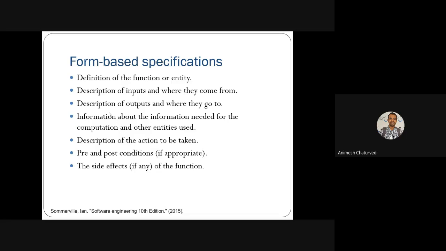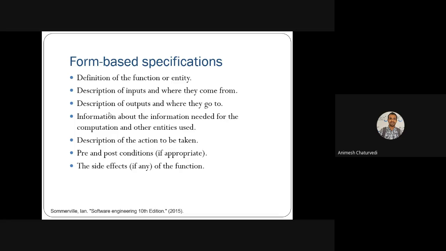Then you have form-based specification, where you actually define some of the functions or entities. Thereafter, you describe the inputs that need to come in. Then you describe the outputs and where they have to go. So the input and the output you need to tell, and in between you have to explain the process also.